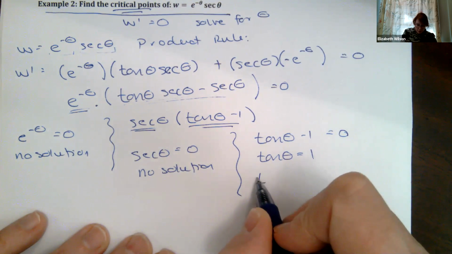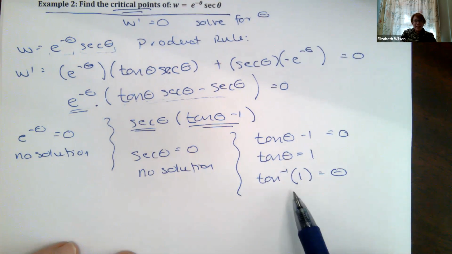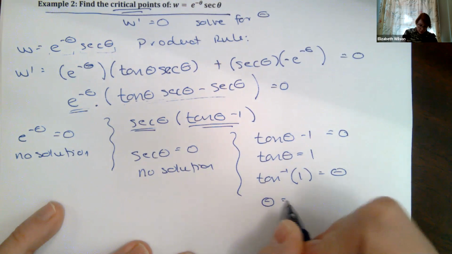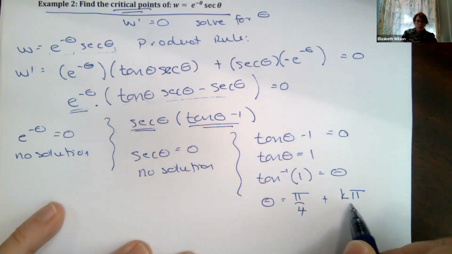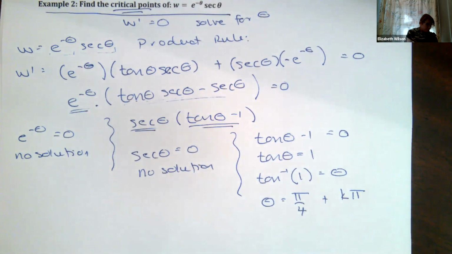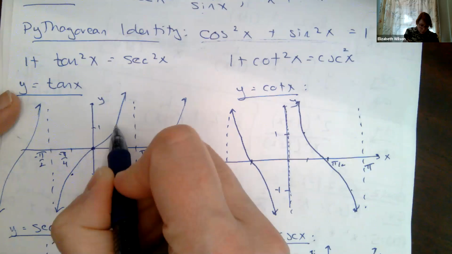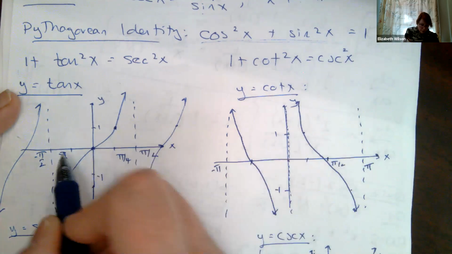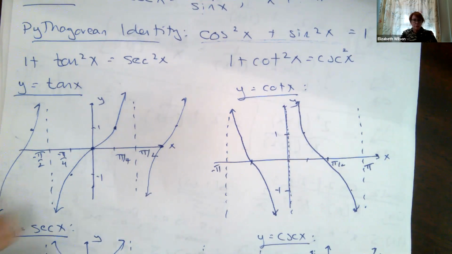I'm going to take the inverse tangent of 1 to get my angle. At what angle theta is my tangent equal to 1? This is when theta equals pi over 4 plus k times pi. I have to do the k times pi because think about this as my tangent function. Right here is pi over 4, but then I have another pi over 4 right there, and another, and another. I have to include all those repetitions of pi over 4.